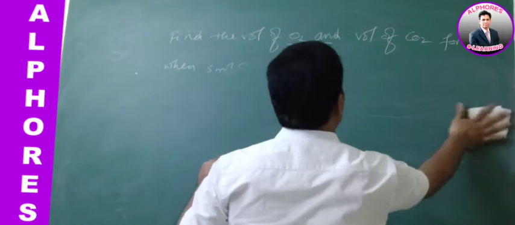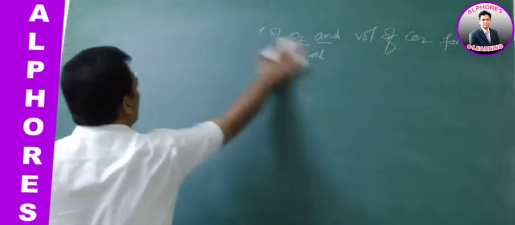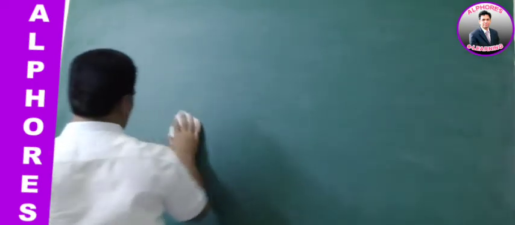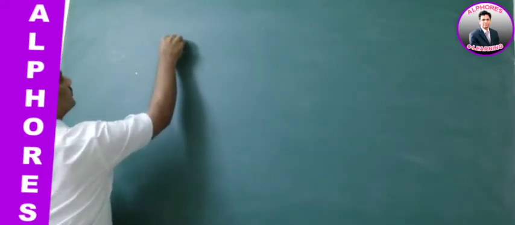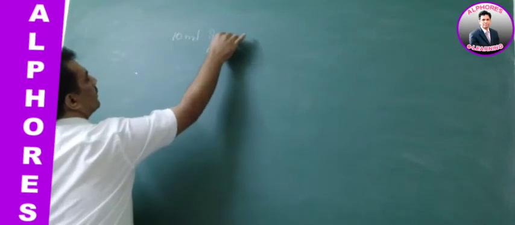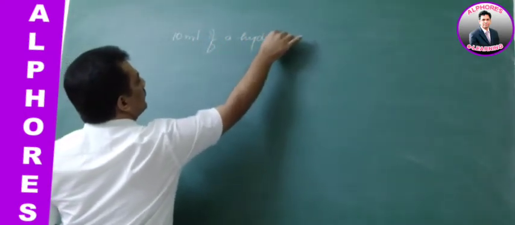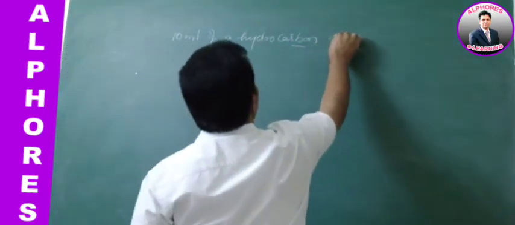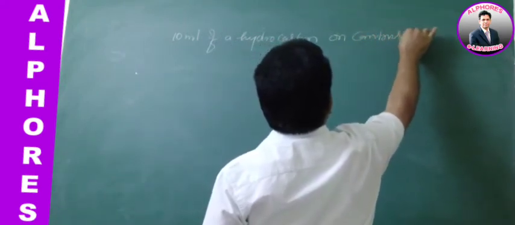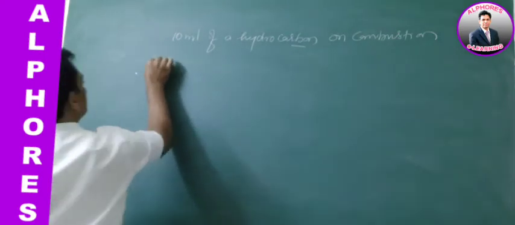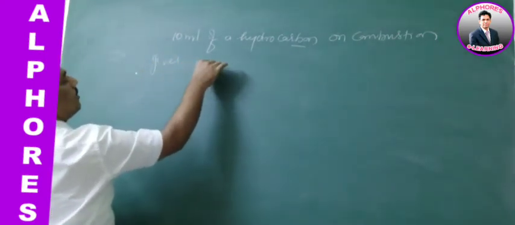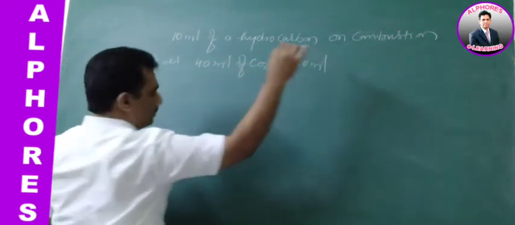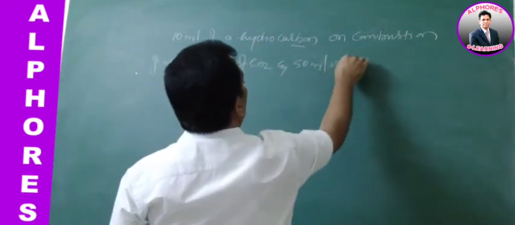It is given that 10 ml of a hydrocarbon on combustion gives 40 ml of CO2 and 50 ml of water vapor.